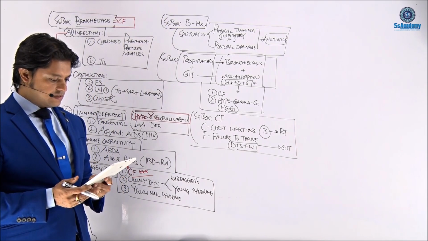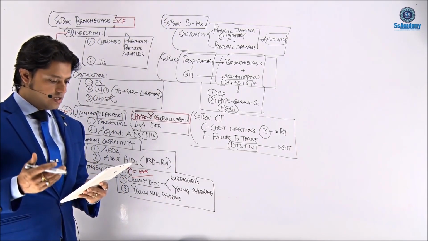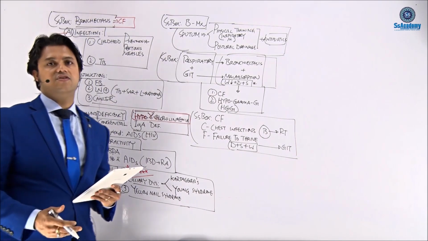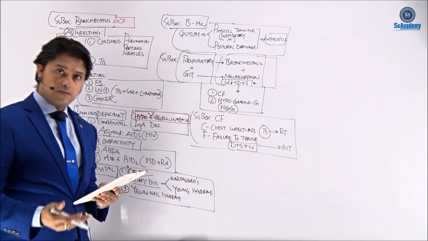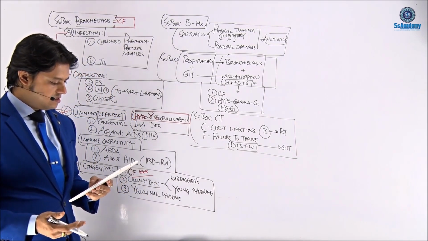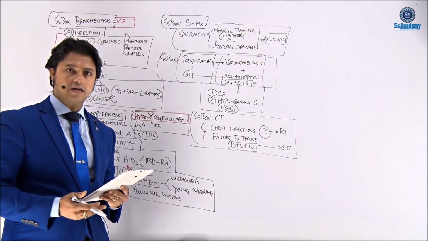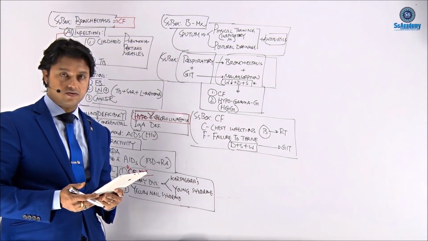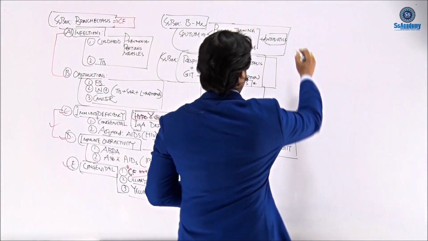Deep breathing exercises are also helpful. High calorie, including high fat intake, so circle high fat. Vitamin supplementation, pancreatic enzyme supplements taken with meals, and heart and lung transplantation is a treatment for cystic fibrosis. Another box of the